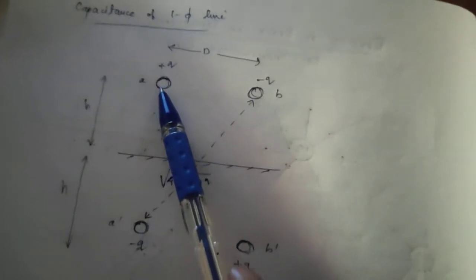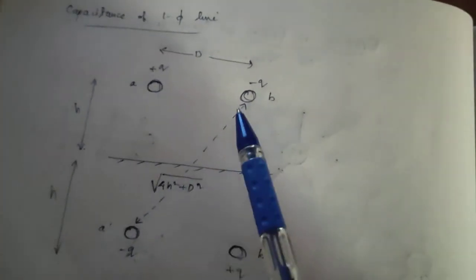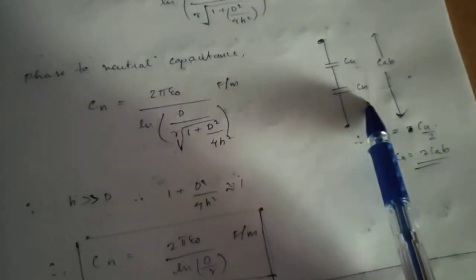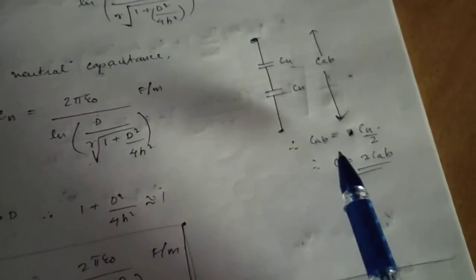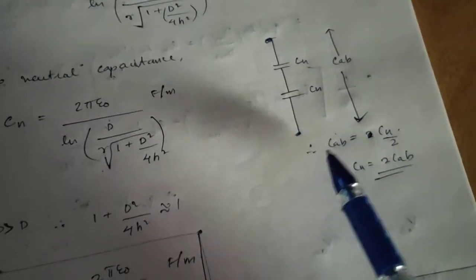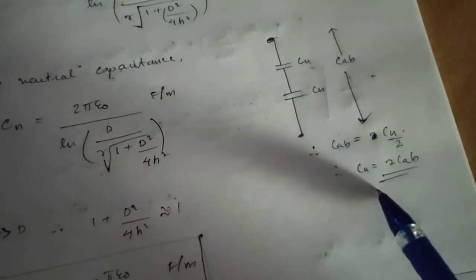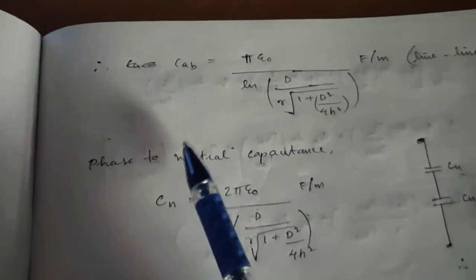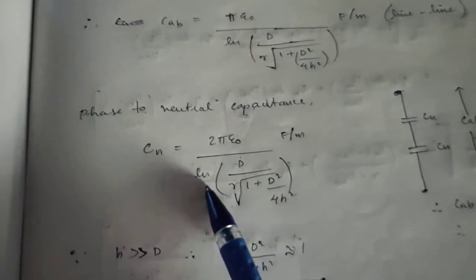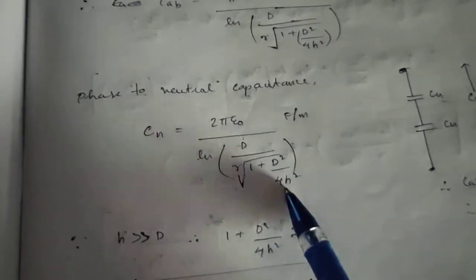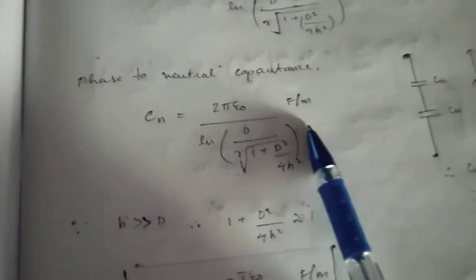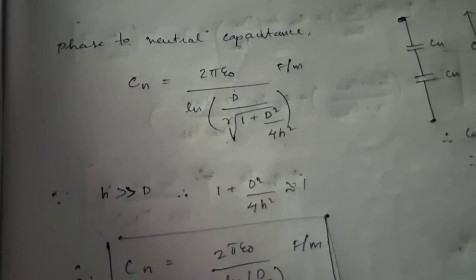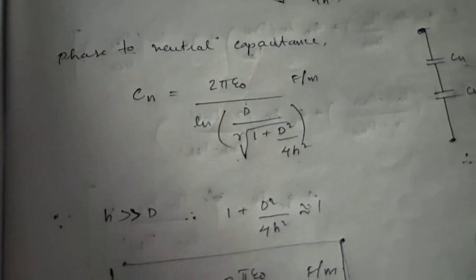The capacitance between A and ground, and the capacitance between B and ground, we take as Cn and Cn. According to the series combination, CAB equals Cn by 2, therefore Cn will be 2 CAB. We just double this formula and we get the phase to neutral capacitance like this. This is the general formula for the capacitance of a single phase line considering the earth.